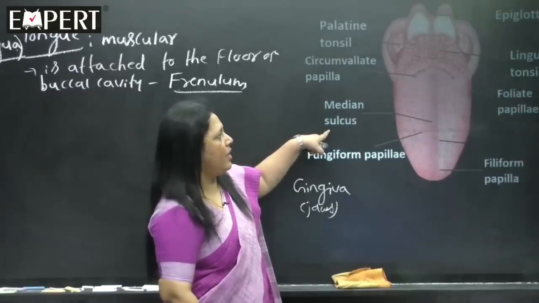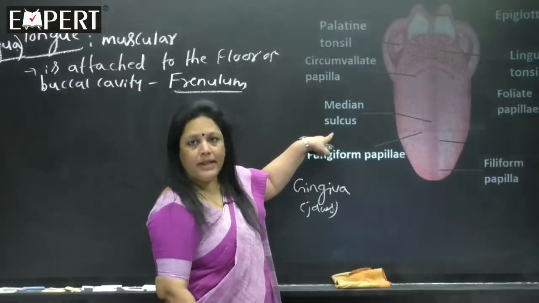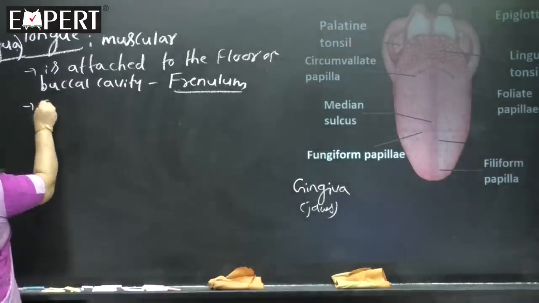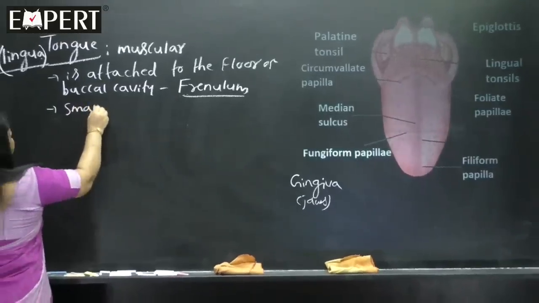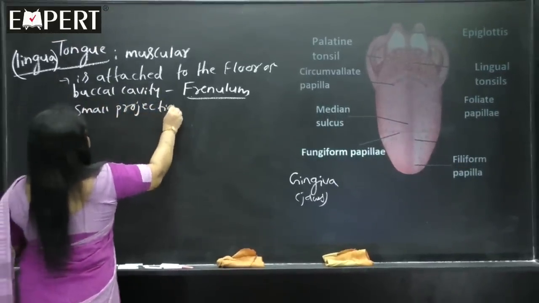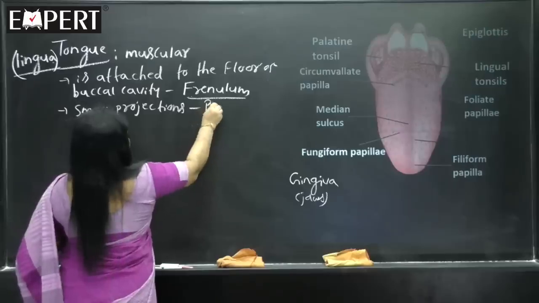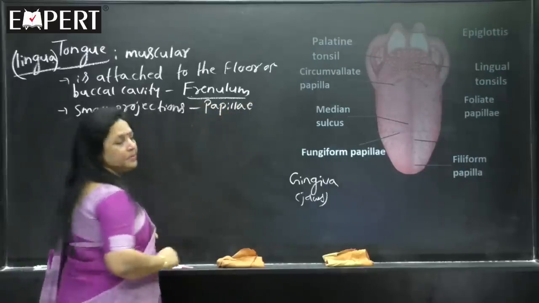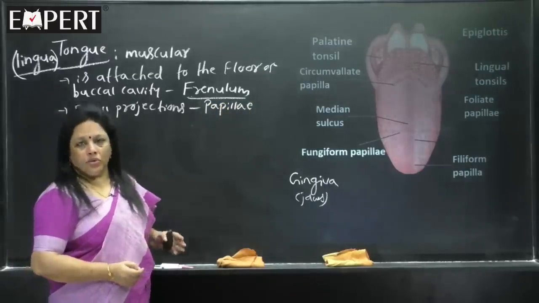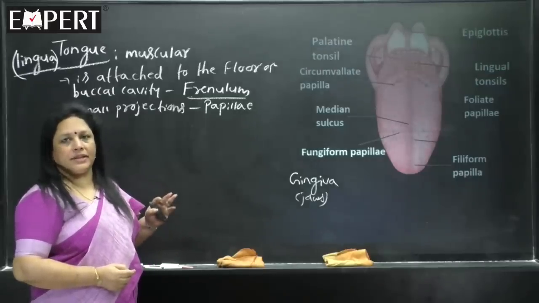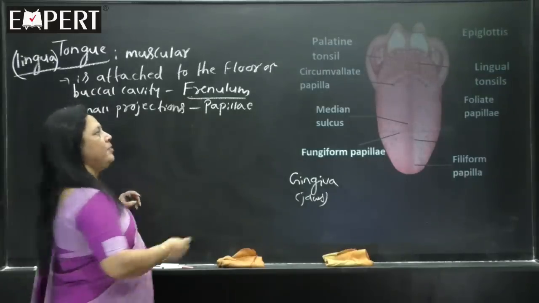And now, what we are going to learn is, the tongue is characterized by small projections. These projections are nothing but papillae. The tongue shows characteristic small sized projections which are called the papillae.